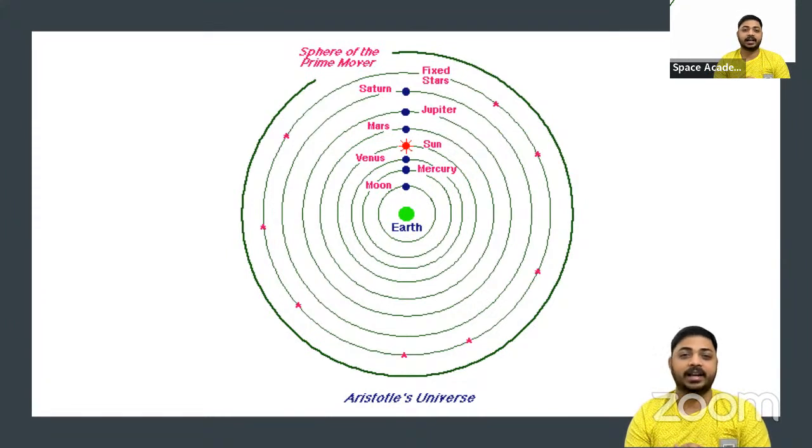One way to look at this diagram is that it's completely wrong. Why did they believe in it? But if you look at the other side of it, this is the first prototype. This is the first diagram where we started believing that this is how the universe is designed. So we may be wrong, but at the time when people were thinking there's a flying horse in the sky, a queen in the sky, like constellations, a kite in the sky, a bear in the sky, coming up with a diagram itself was a huge achievement. So Aristotle should get credit for it, and Plato for his thinking.